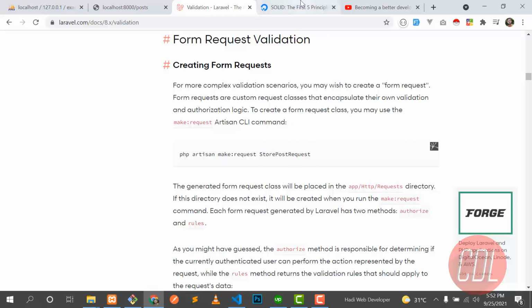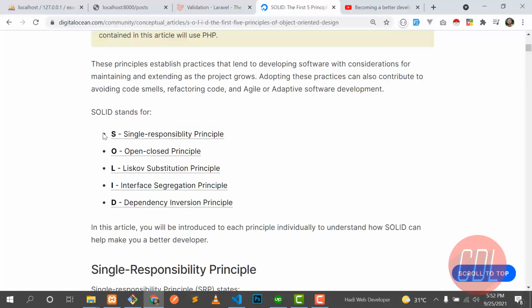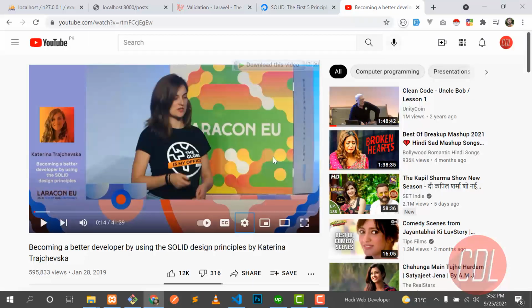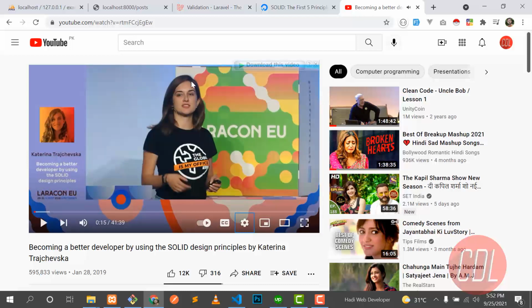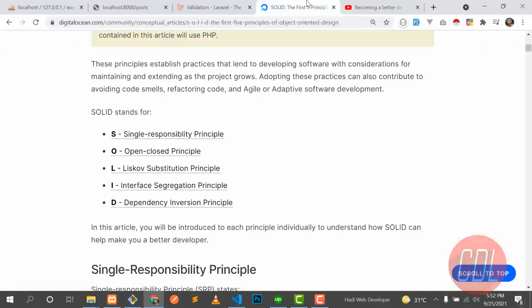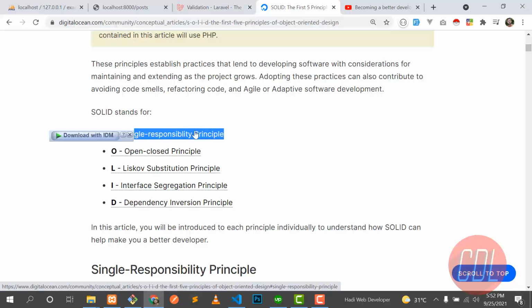So let's first understand what SOLID is. SOLID stands for single responsibility principle, open-closed, dependency inversion, etc. You can also learn it from this video. This girl is explaining it very well. It was recorded at Laracon, so you can learn what SOLID is there. Our request logic lies in this first S.